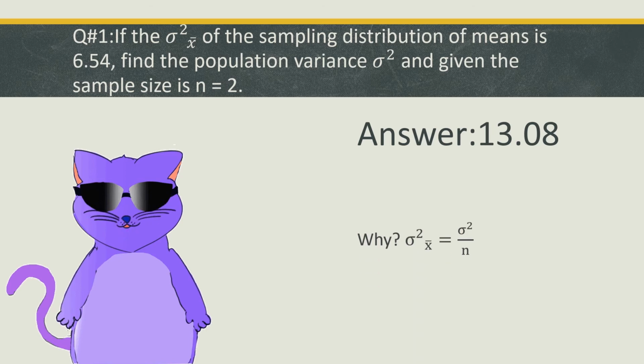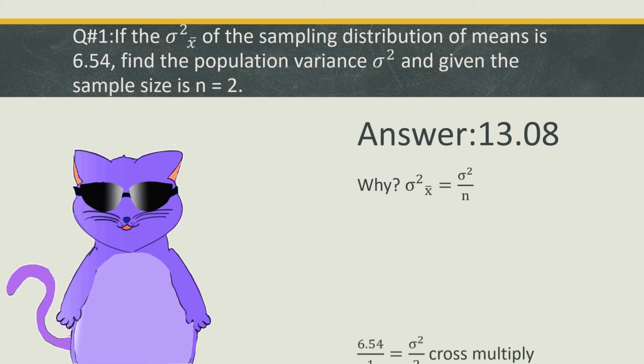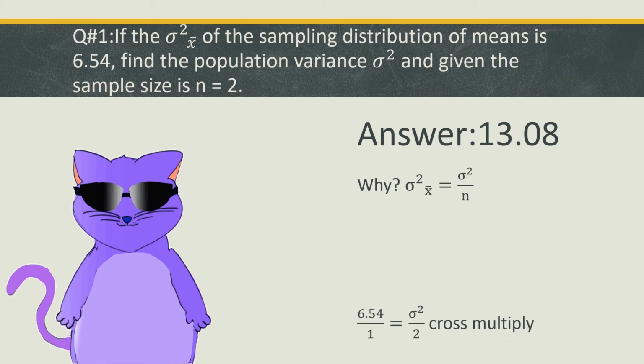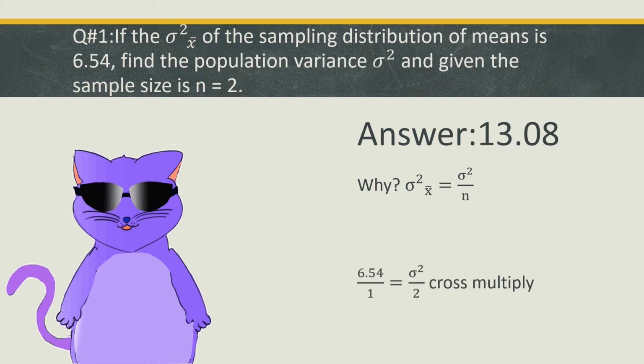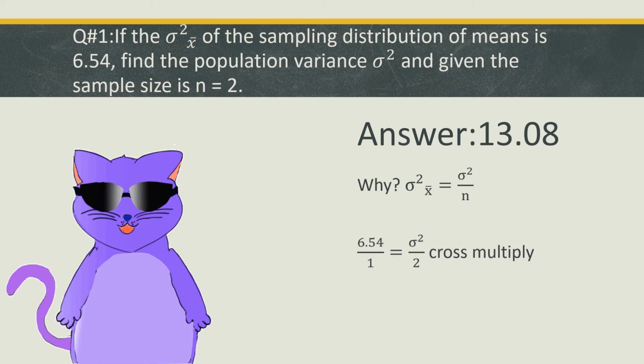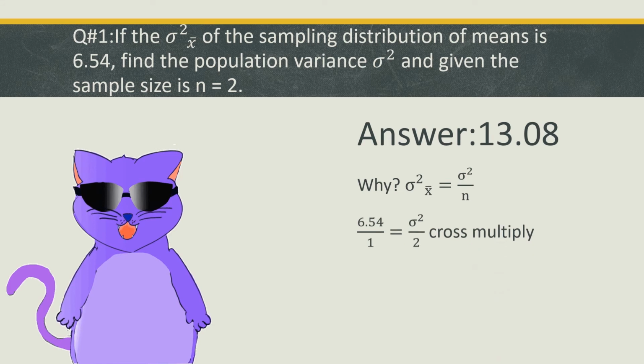So the formula is for sampling distribution, and we will get the population variance. Since the sampling distribution of mean has its own value, we must substitute it. Now, we then cross multiply. So 6.54 times 2 is equal to 13.08.